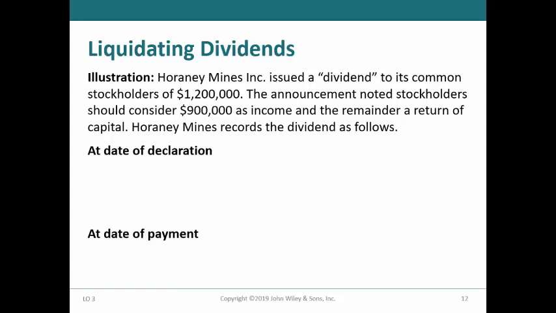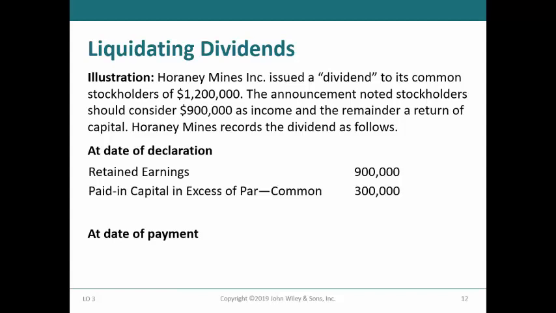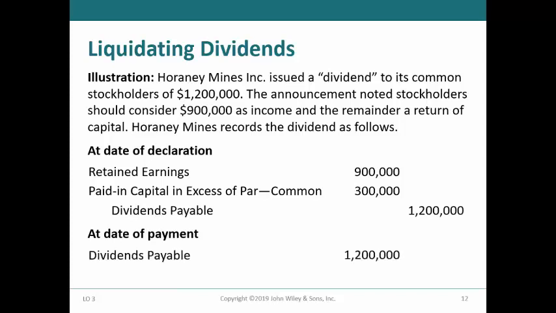At the date of declaration, Harani would debit retained earnings for $900,000, debit paid-in capital in excess of par common for $300,000, and credit dividends payable for $1,200,000. At the date of payment, Harani would debit dividends payable for $1,200,000 and credit cash for the same amount.